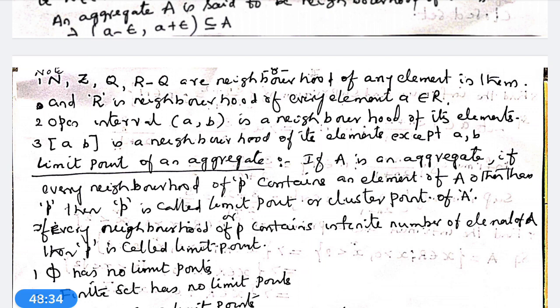Now we go to the Bolzano-Weierstrass theorem for aggregates. Statement: every bounded infinite aggregate has a limit point. The aggregate must be bounded at first, and it must be infinite, and then it has a limit point. But the converse need not be true.